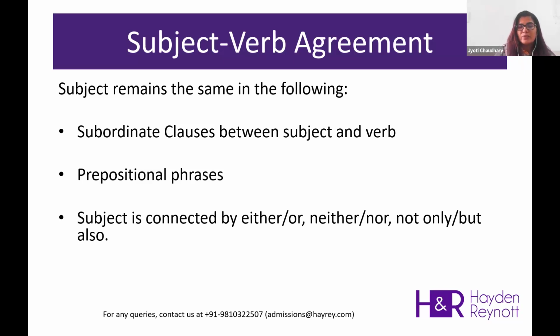The third rule, which is the vice versa of the first two rules, says that the second noun would be the main subject of the sentence. For example, in either my parents or my brother, my brother would be the subject of the sentence and we'll put the verb accordingly.